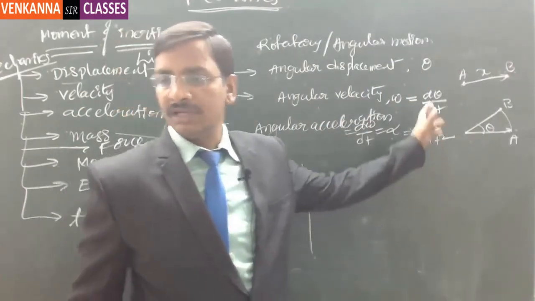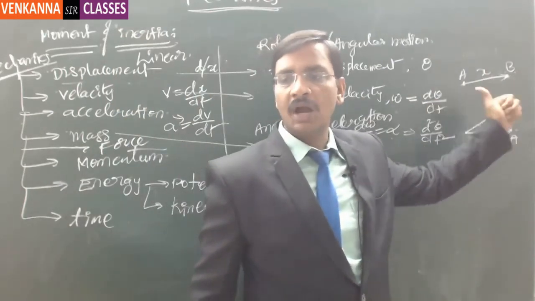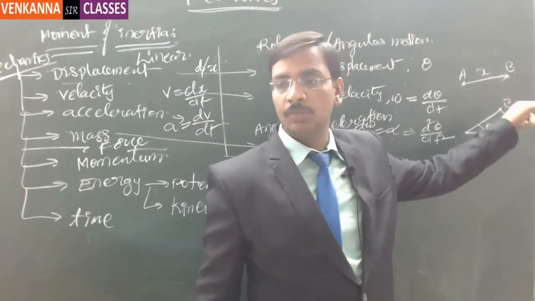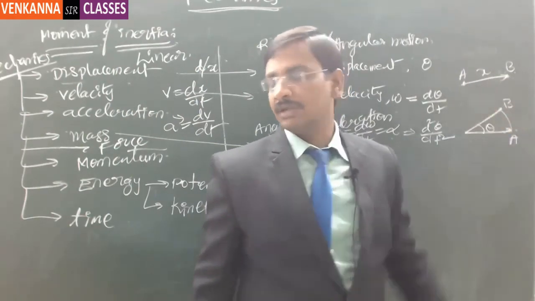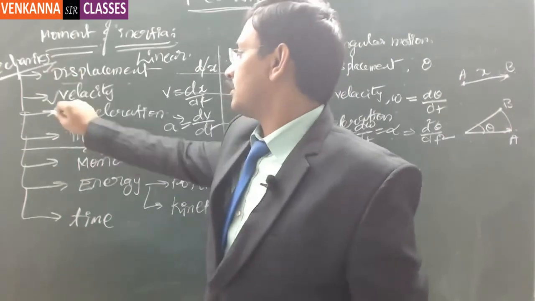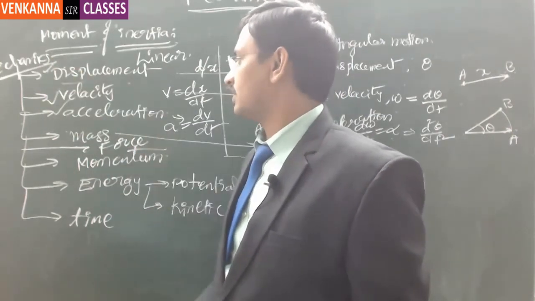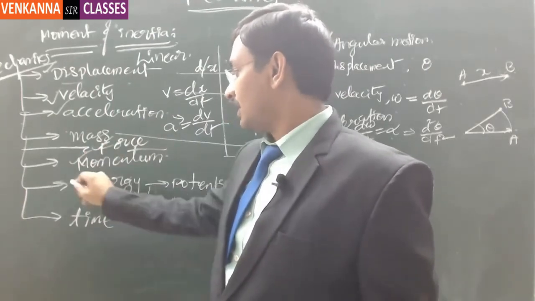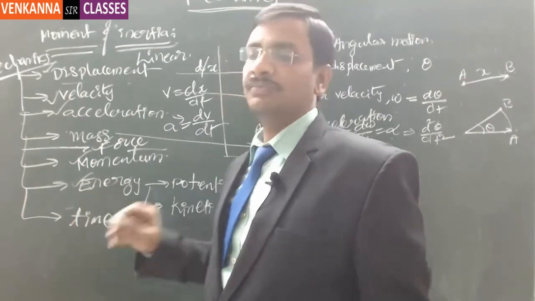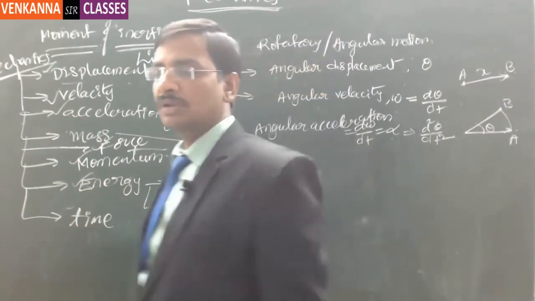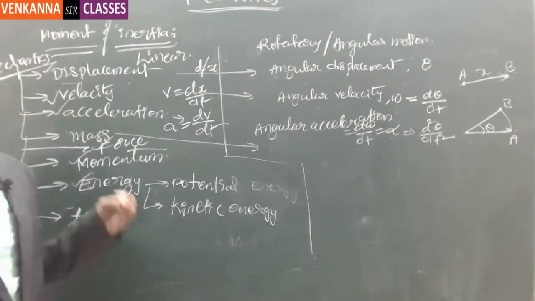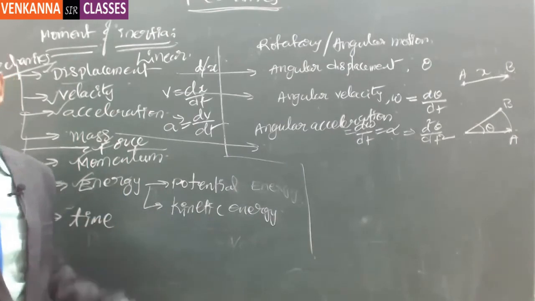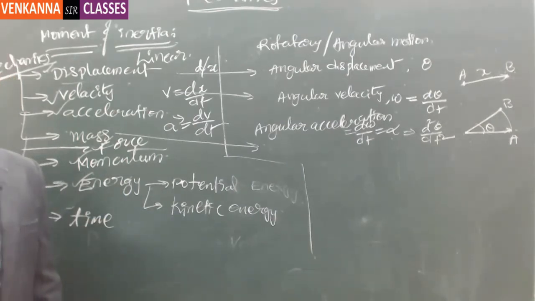The derivative of that, the velocity with which I am moving in the direction from A to B, is again a vector. Similarly the time derivative of velocity is again a vector. Mass is a scalar, force is a vector, momentum is a vector, energy is a scalar, and time is a scalar. Got it? Some are scalar quantities and some are vector quantities; that depends on the nature of the physical quantity. Got it or not, Deepak?